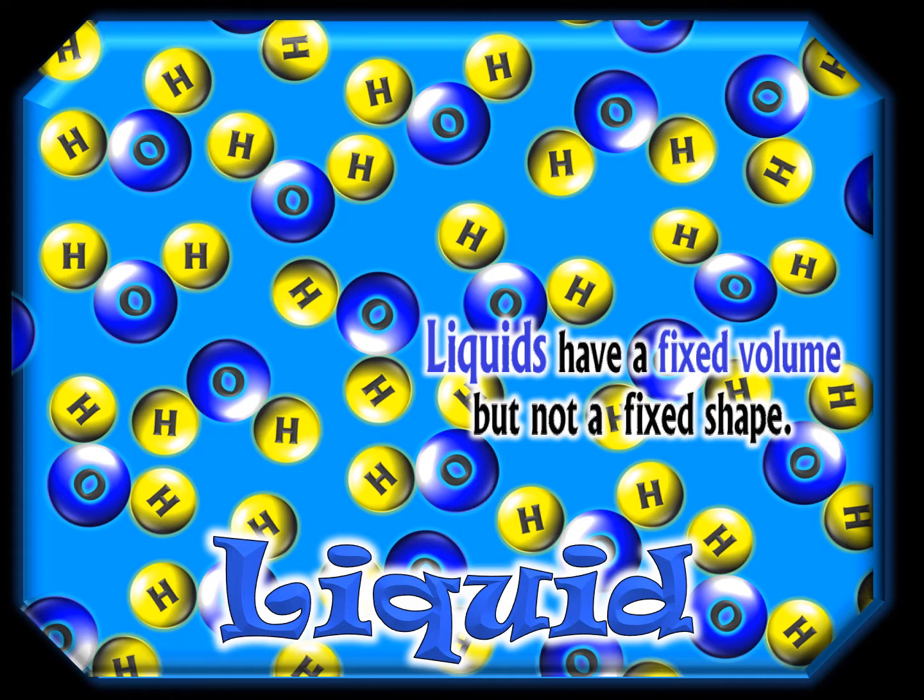So of course, liquids have a fixed volume. That's because they're all trying to grab a hold of each other, not opening up spaces if they can avoid it. But they don't have a fixed shape because, of course, liquids you can pour onto the floor. You could pour them from a beaker to a flask, pour it into a graduated cylinder, pour it into any different container, and it will take the shape of the container.